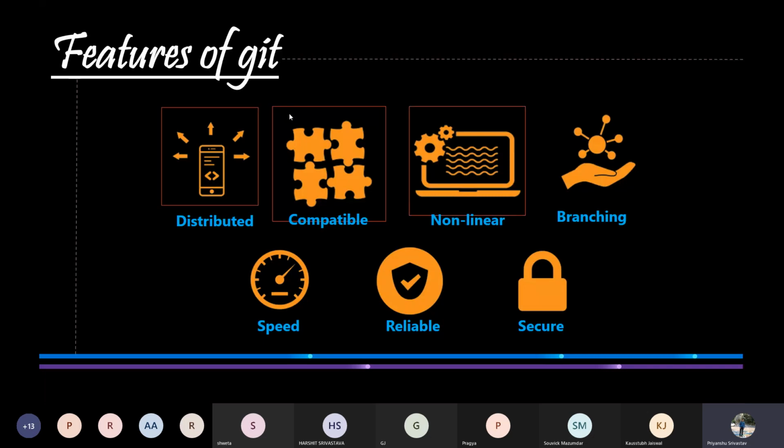Non-linear, let's discuss the non-linear function of Git. Git supports rapid branching and merging and includes specific tools for visualizing and navigating development history. Non-linear means that if a new contributor wants to contribute in a project, then it is not necessary for him or her to know the complete history of the project starting from version 1. He can directly start with any version which is suitable to work with.